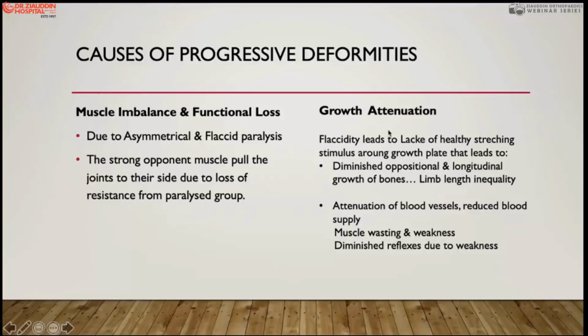Then the growth attenuation we have already explained. Because of the small muscle mass, because of less stimulation to the bones, there is diminished appositional and longitudinal growth, and it produces limb length inequality. The muscle wasting is there, muscles are weak, therefore the reflexes are also diminished. As in cerebral palsy, reflexes are hyperactive, but here you may not find the reflexes, and that is not because of the neuron, particularly, but because of the wasting of muscle and the weakness.